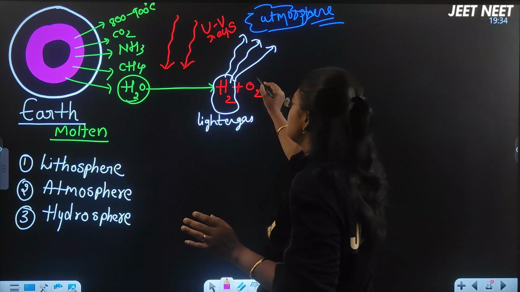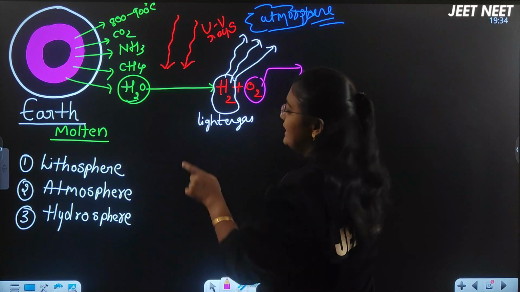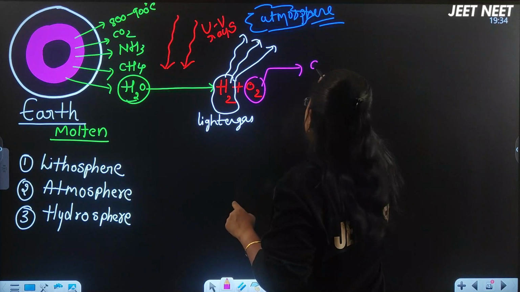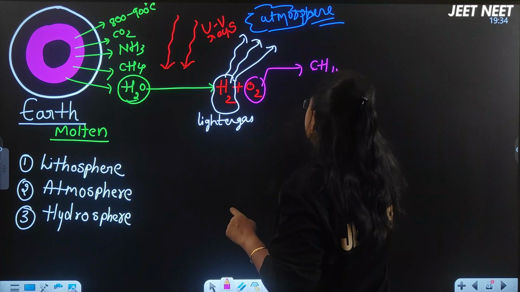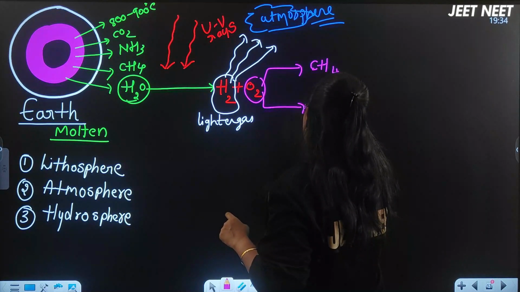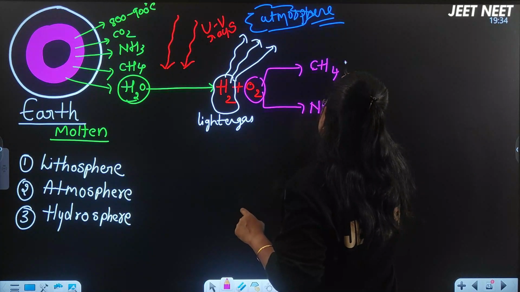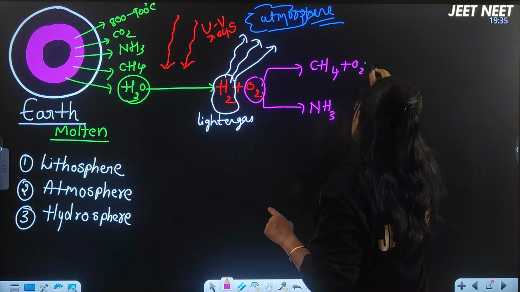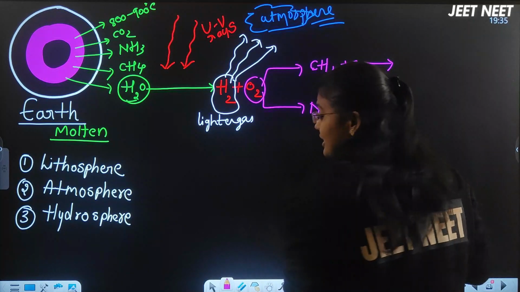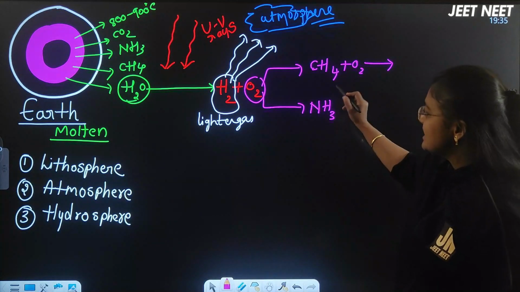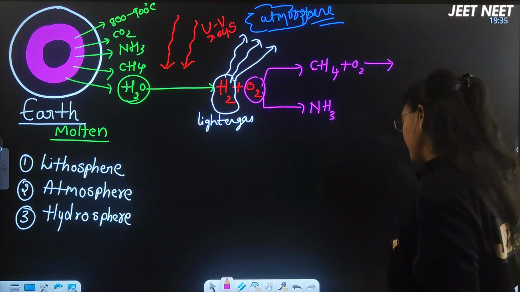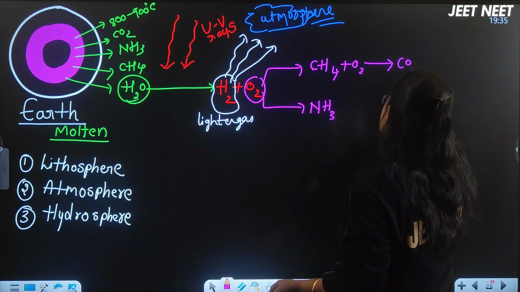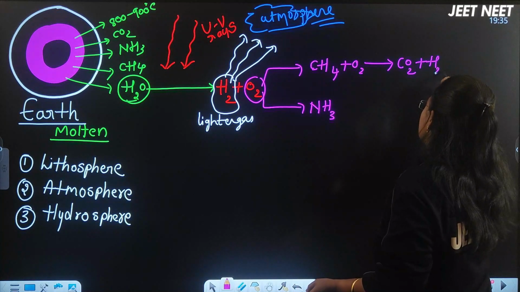So this O2 which is present here combined with the methane, right? And it combined with the ammonia, right? So when CH4 plus O2 is there, it will form a reaction: CH4 combining with O2 forms CO2 plus H2O.